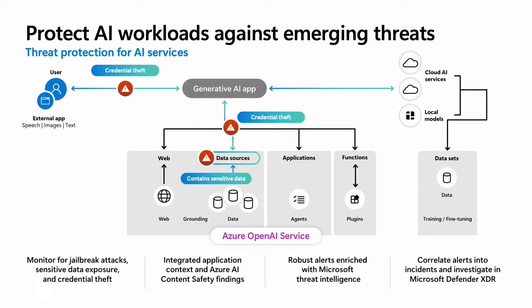And finally, all of this comes together in correlated incidents to help security teams contextualize malicious events into robust security incidents with XDR and SIEM integrations.